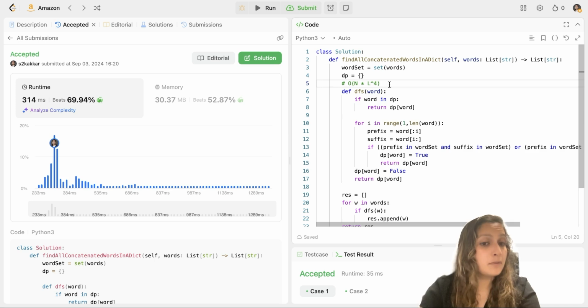But this is before you applied cache. When you applied cache, the retrieval doesn't take time. The retrieval checks if the word is already assessed, if it is in the DP, which is O(1) time complexity, and then it retrieves it. So instead of l raised to power 4, it's l raised to power 3 in case you use caching. And that's your time complexity here.